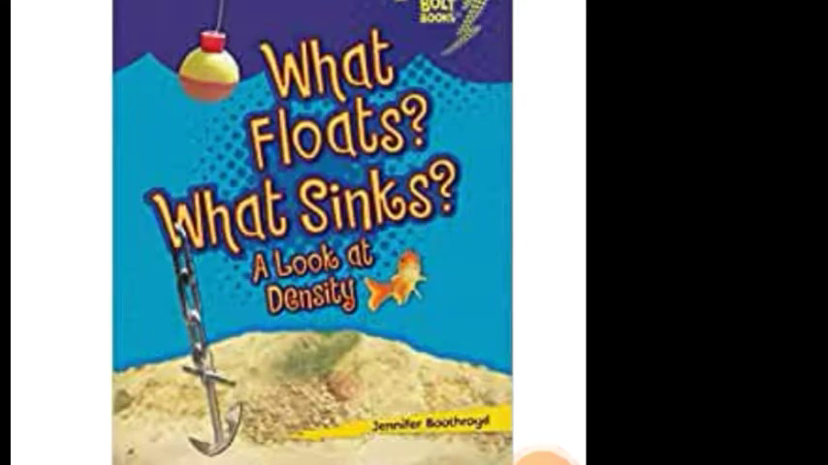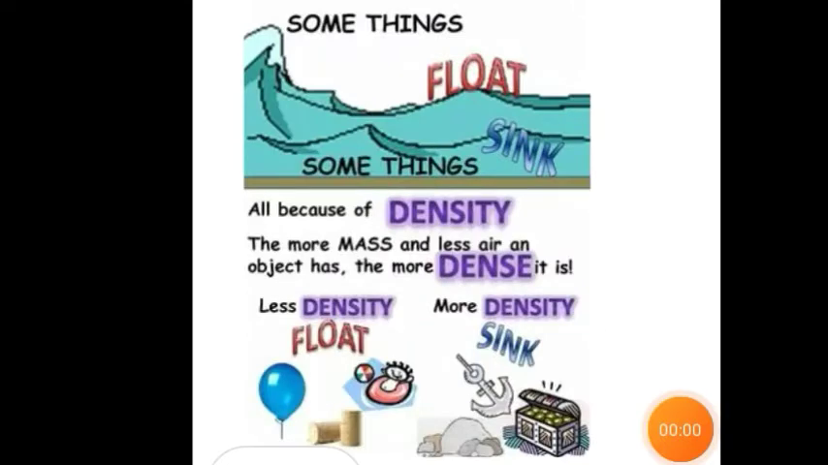So now let's see what floats and what sinks. Some things float while some things sink, and it is all because of density. Density is the molecular arrangement. The more mass and the less air an object has, the more dense it is. That means if mass is more and intermolecular space is very less, it is more dense. If it is less dense, it floats. If it is more dense, then it will sink.